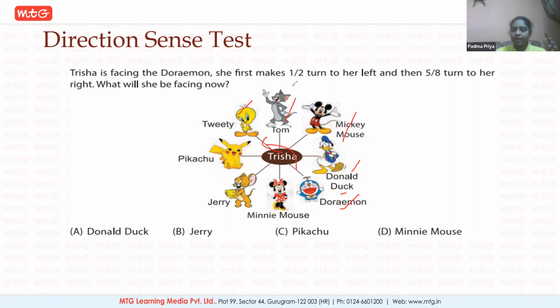Next. What is the next step they're asking? She needs to make a turn of 5/8 to the right side. 5/8 means out of the 8 parts, she needs to make 5 parts turn. So from Tweety, she is here now.